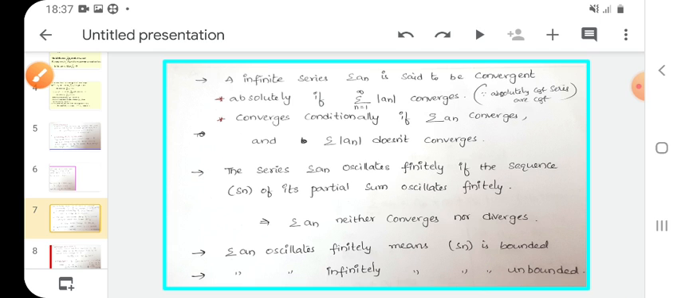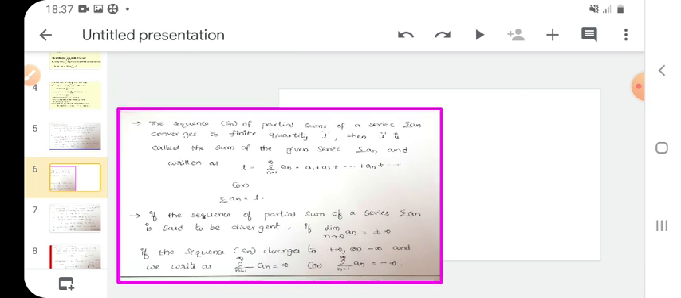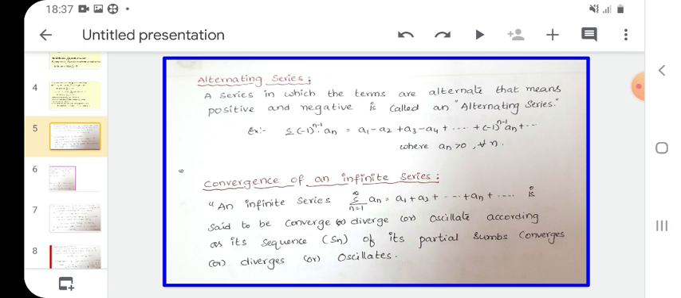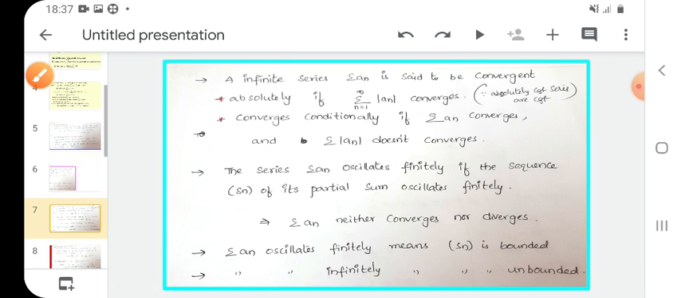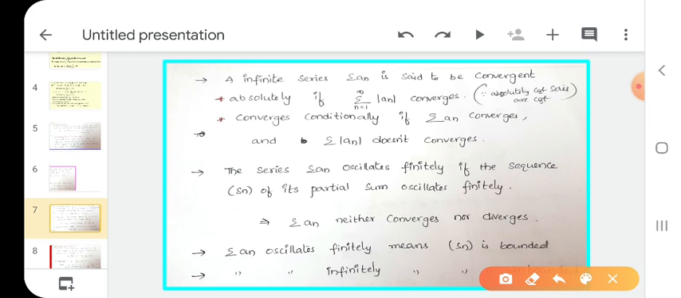What is the meaning of oscillating? Oscillating and alternating are the same. What is an alternating series? The terms of an alternating series are positive, negative, like this. See here. The series summation An oscillates finitely. Oscillates means one is a positive value and the next one is a negative value. Finitely: how many terms are there? Finite terms. See here, summation n equals 1 to 10.